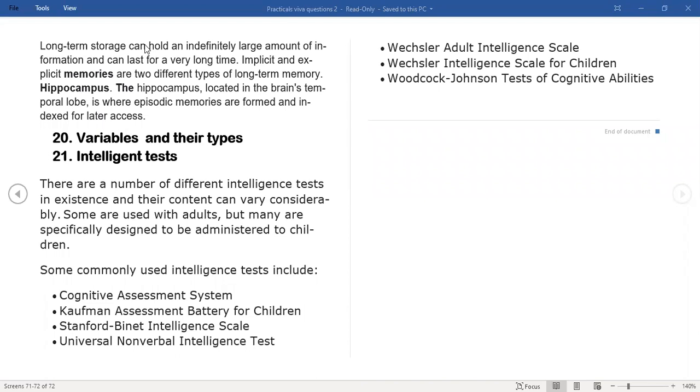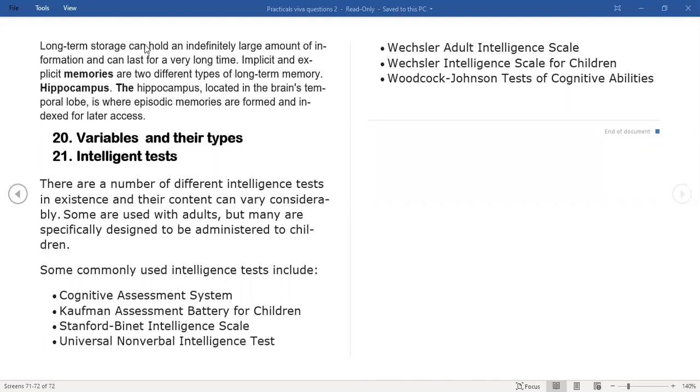So yeah, the Kaufman assessment battery for children is generally aimed at kids who are as young as 3 years. These tests would have a different set of questions which can be answered by children. So this is something which is very much oriented towards measuring the intelligence in kids. It might not have as complex questions as whatever we have seen in the Stanford Binet intelligence test, right? So that is the Kaufman assessment battery for children.